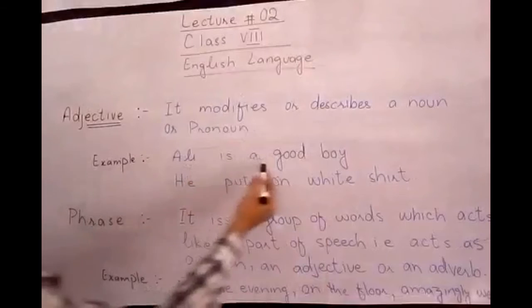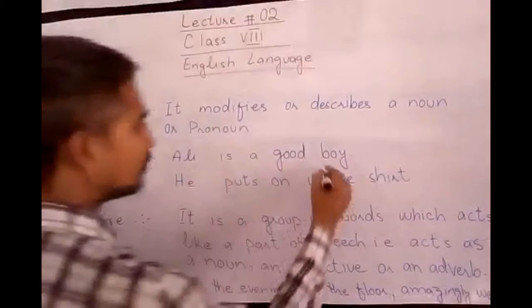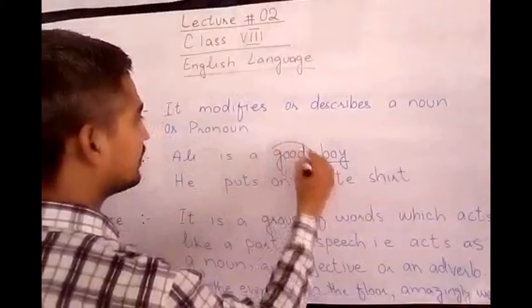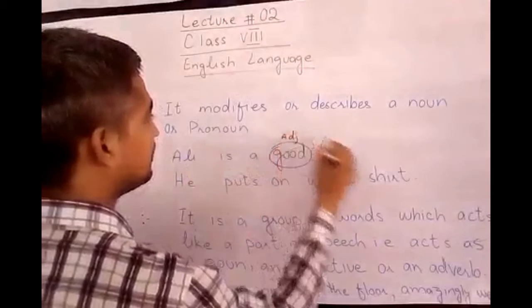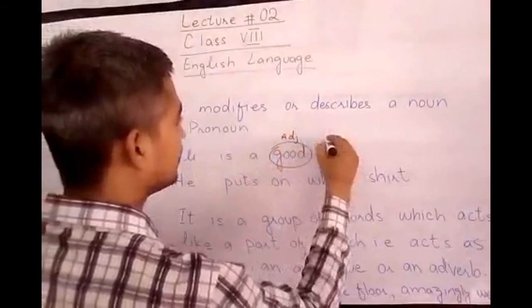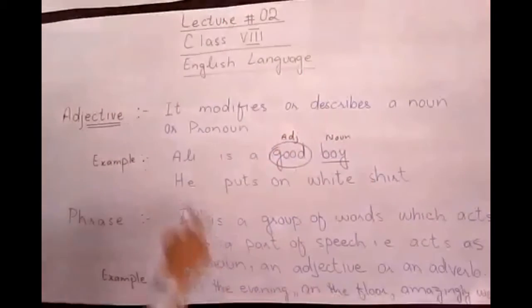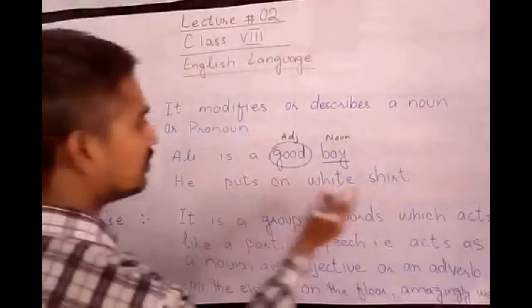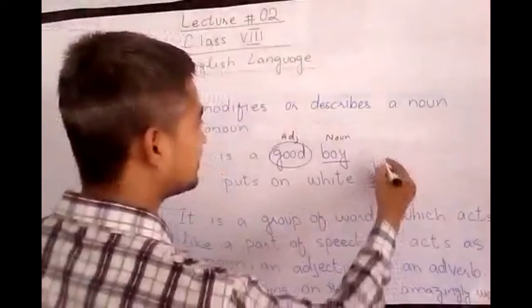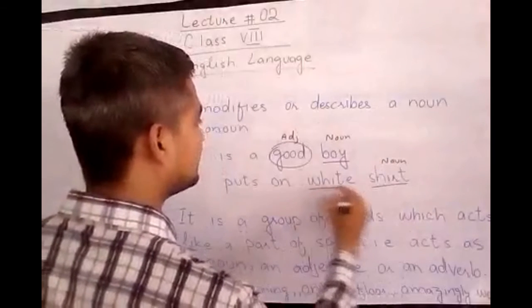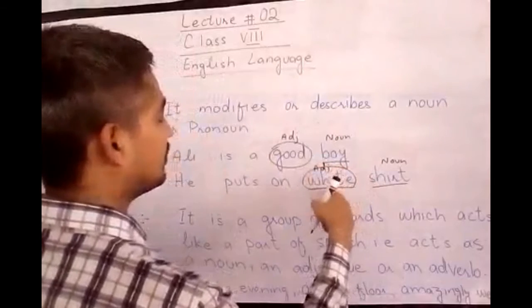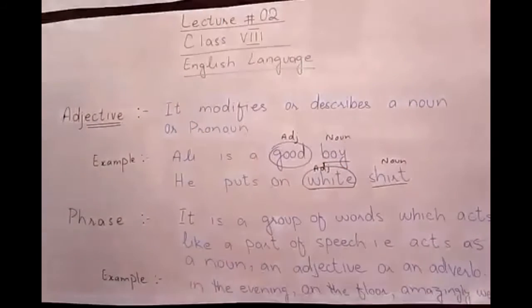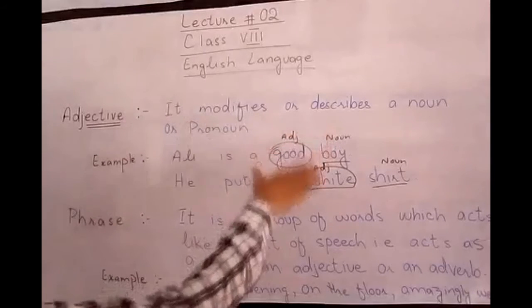For example, Ali is a good boy. Boy is a noun and good modifies boy. So this is an adjective, and it describes what? Noun. In the second sentence, he puts on a white shirt. So shirt is here a noun and white is an adjective. White modifies shirt. Okay students, so it is the adjective's function to modify a noun or pronoun.